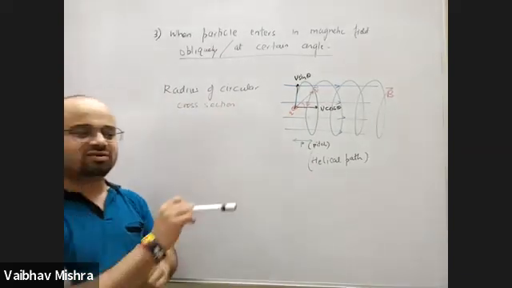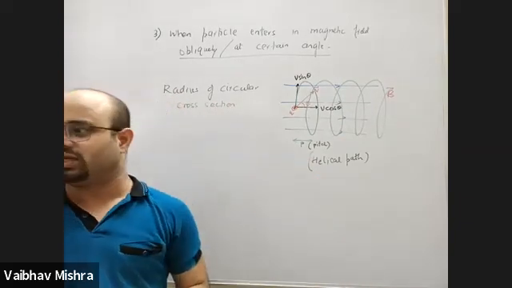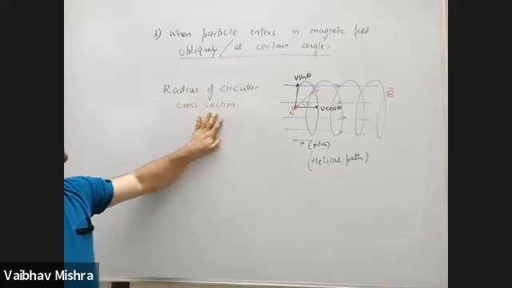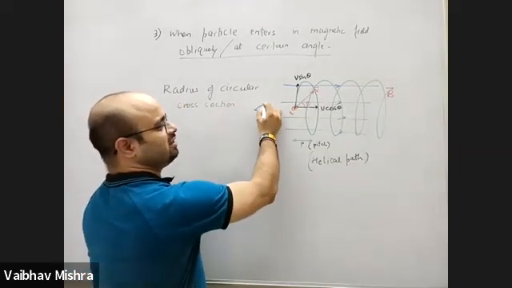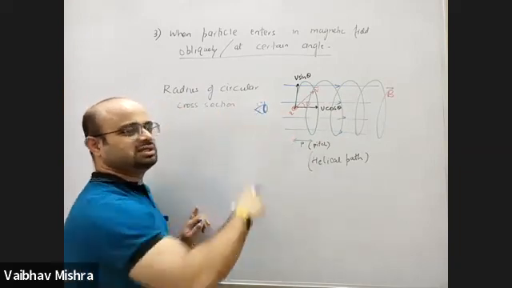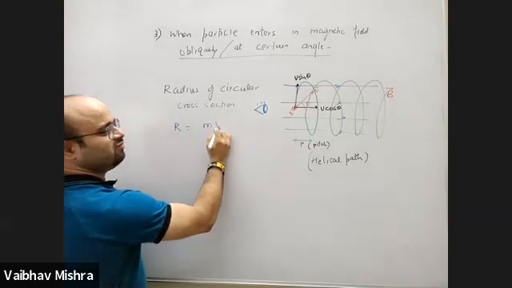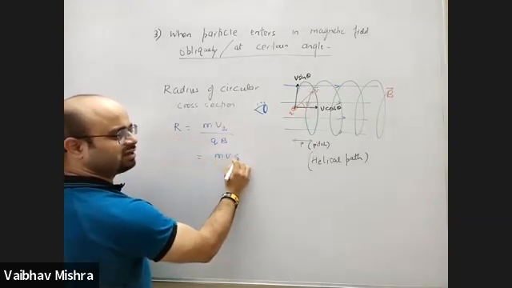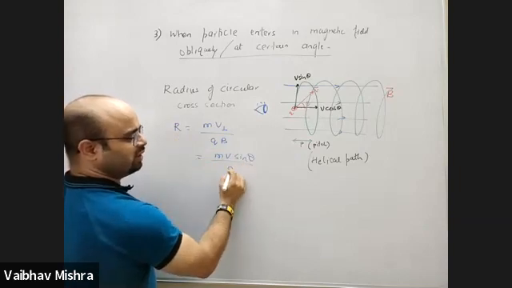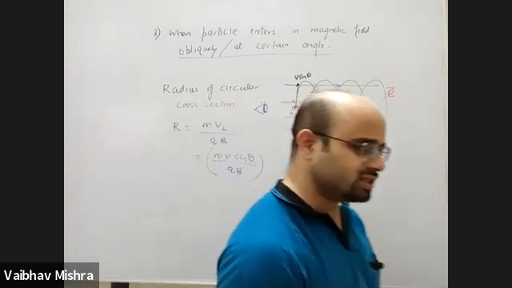It moves on a circular path, but cannot join like a spring. Its cross section will be circular. If we look at it from the side, we will see that this spring's cross section is a circle, and the radius of the circular cross section is mv by qB. We will use the perpendicular component, which is v sin theta. So m v sin theta by qB is the radius of its circular cross section.